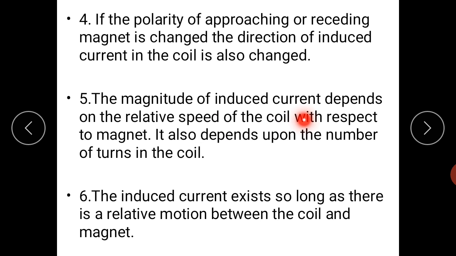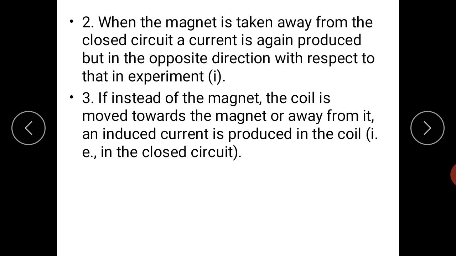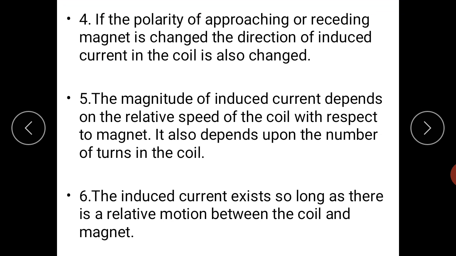The magnitude of the induced current depends on the relative speed of the coil with respect to the magnet, and it also depends on the number of turns in the coil. Means speed of the coil matters, and also the number of turns in the coil matters. As you can see, these are the number of turns in this diagram. The induced current exists so long as there is relative motion between the coil and magnet.